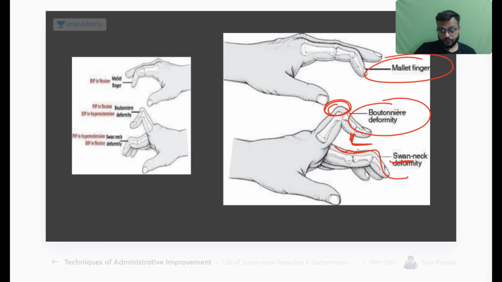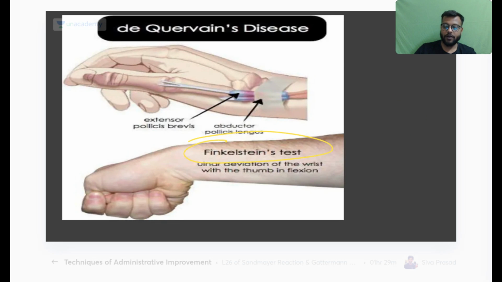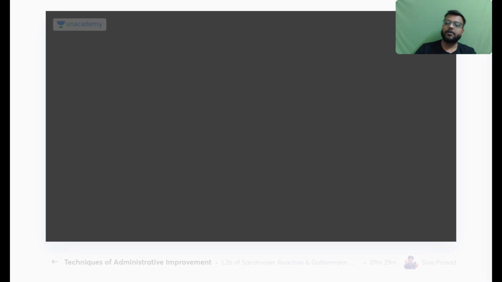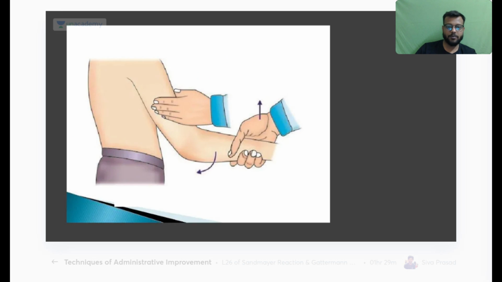There will be flexion at the DIP whereas hyperextension at the PIP. This is your swan neck deformity, remember. Okay, very important, just remember. Yes, APL, abductor pollicis longus, will be the most affected part.